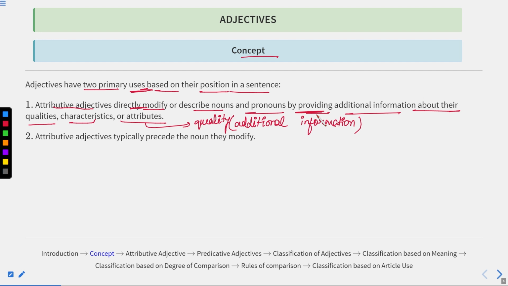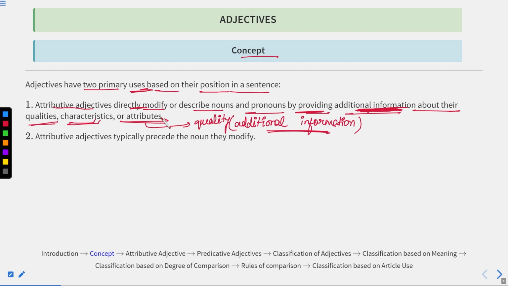Now, attributive adjectives directly modify or describe nouns and pronouns by providing additional information. As I told you, that additional information is the attributive. It provides additional information about their qualities, characteristics, or attributes.